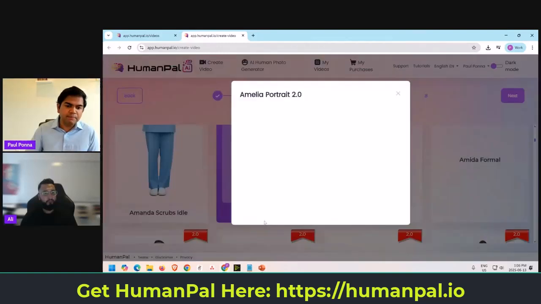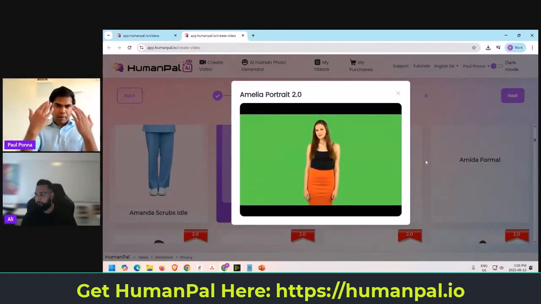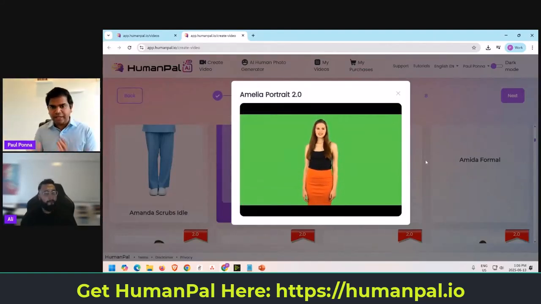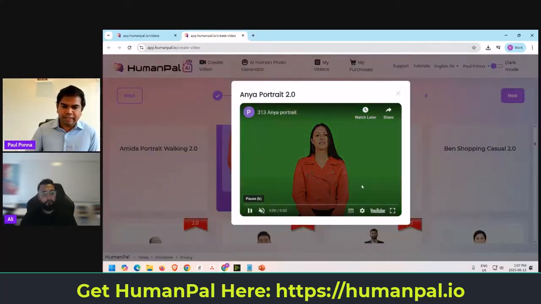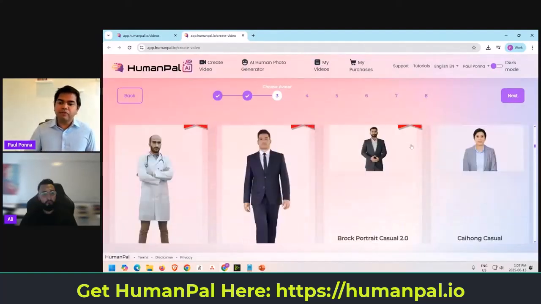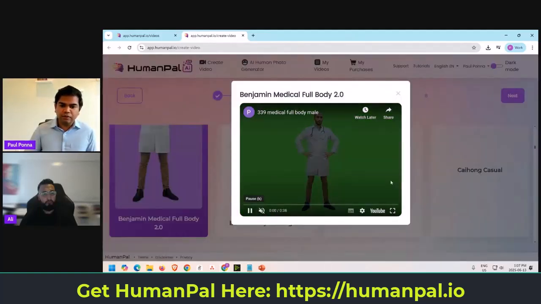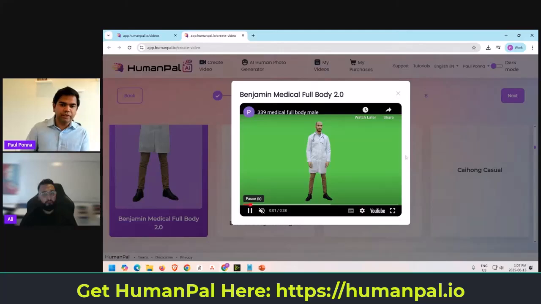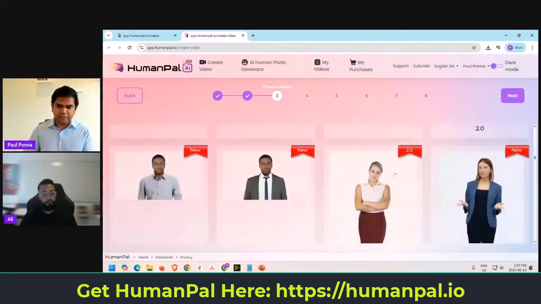So this is another one. We named them portrait, but in this particular case, she's emotive, just moving around, as you can see here, moving her head. It's not robotic, or just standing straight. Actual movement, very realistic. Okay, and if you scroll down here again, there's another one here, for example. See, again, waist up portrait. But if you want more walking, as you can see here, there's this one. There's another medical one with the full body, moving around, emoting, and that sort of thing. We have tons of these, as you can see in the V2.0.